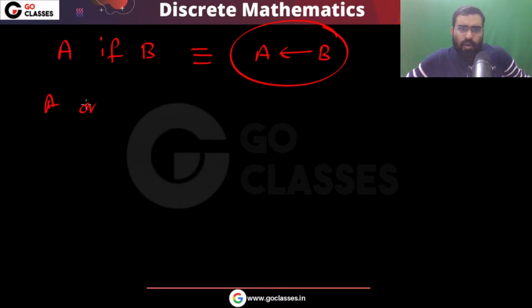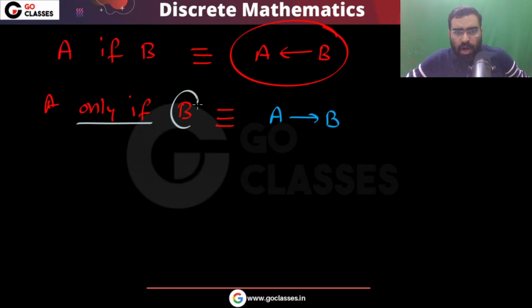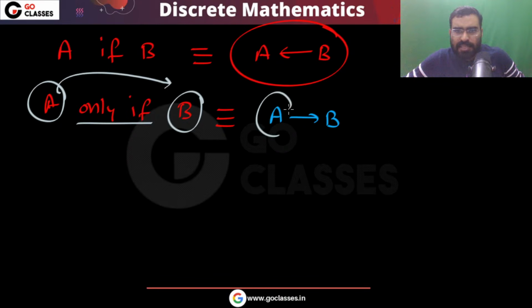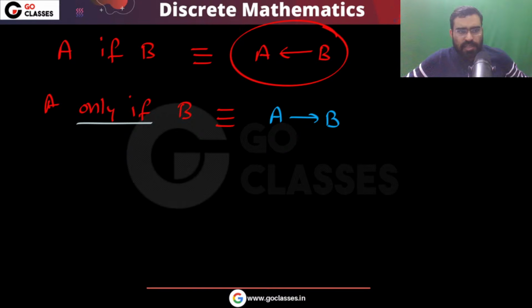But if you have A only if B, how to write this? We write this as A implies B. The reason is very simple, because this is only if. So without B, A cannot be true. It means that if B is false, then A will be false. It also means that if A is true, then B will be true. So very simple. This is how you can write this.